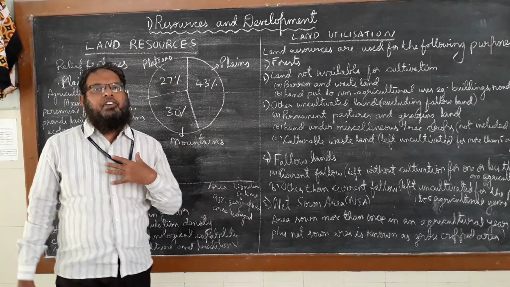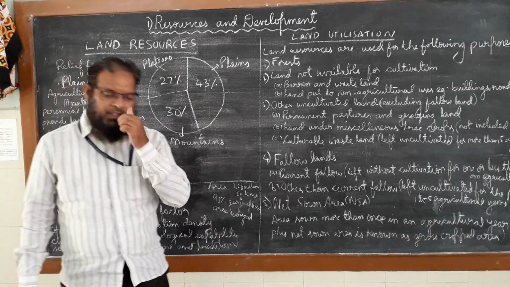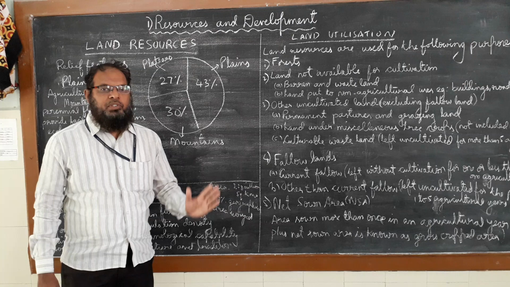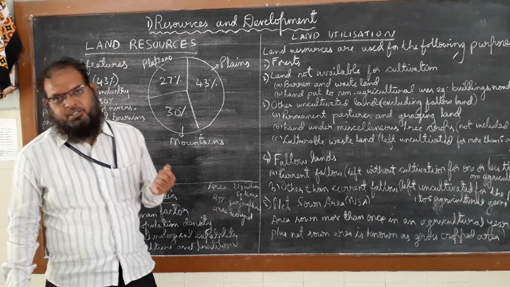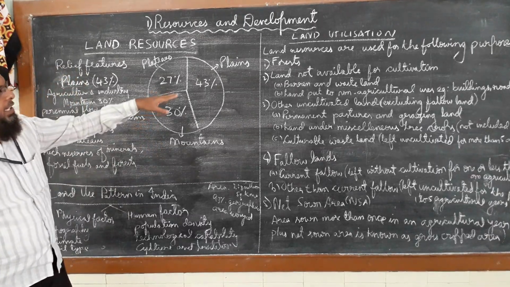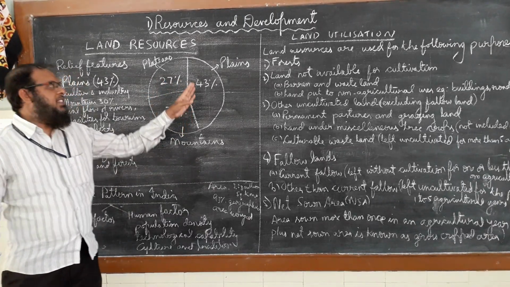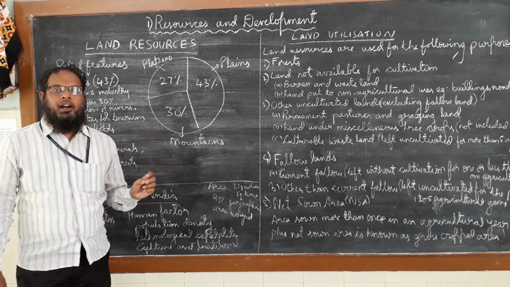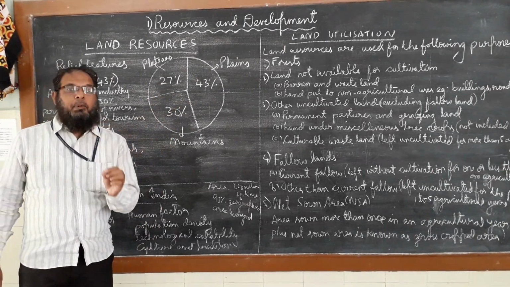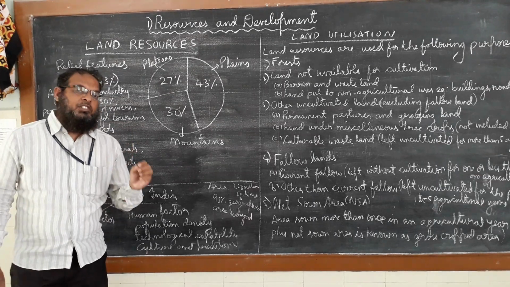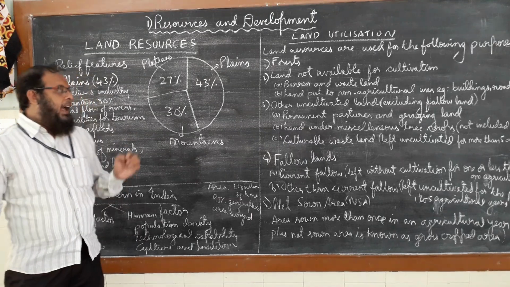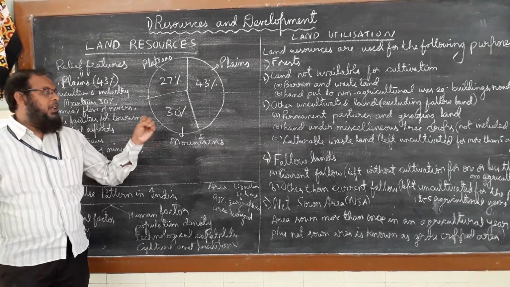If you take our country India, the relief features mostly consist of plains, mountains, plateaus and islands. So let's discuss this through this pie graph. 43% of the land area in India is covered by plains, and this is a vast area when we compare with the others. In these plains we mostly use the land for agriculture and industrial activities.